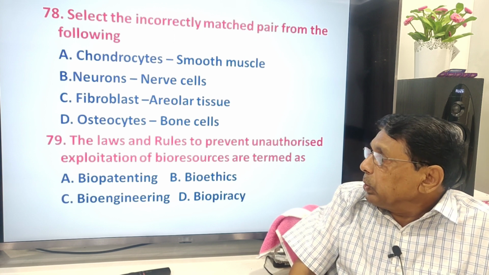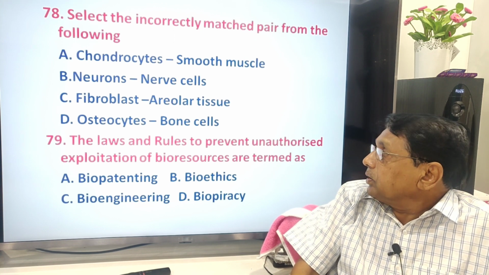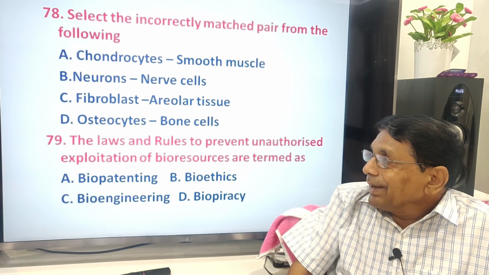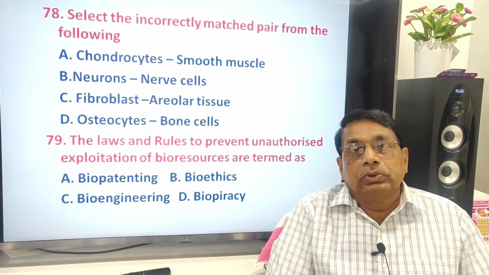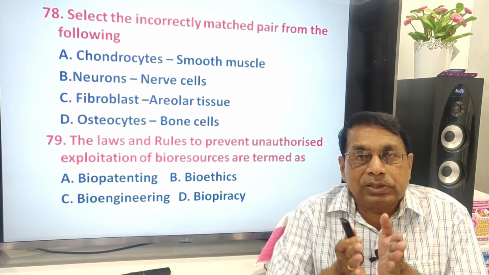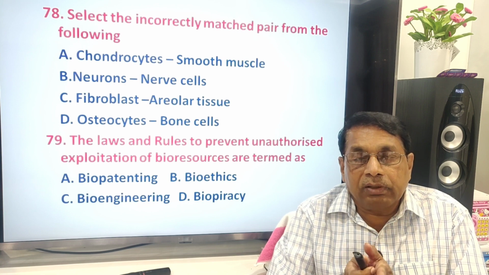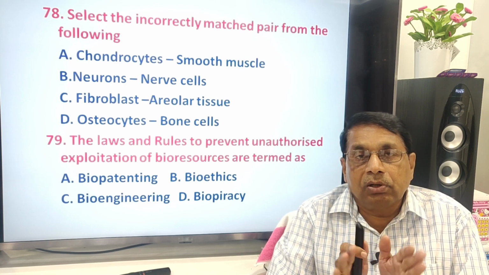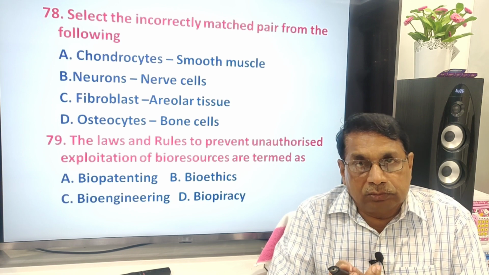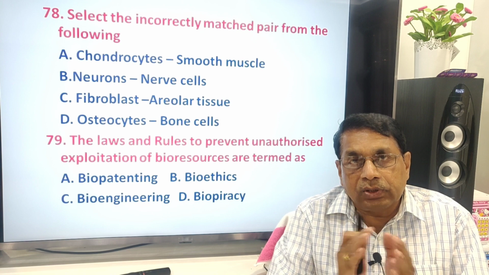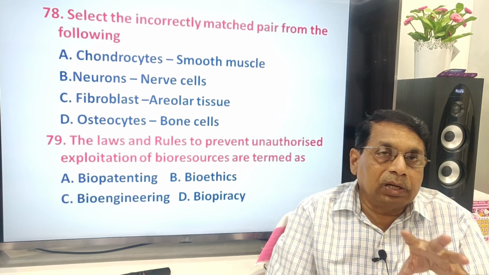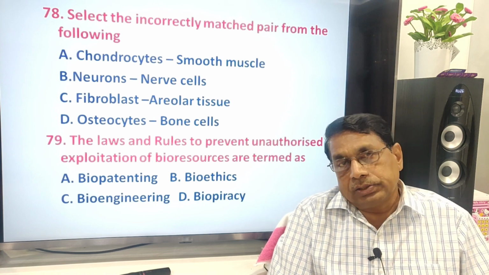The laws and rules to prevent the unauthorized exploitation of bioresources are termed as? Suppose in our country there are some important medicinal plants like turmeric, or some important varieties like basmati, or some other crop. A foreigner, without the permission, without the knowledge of authorities, government, has taken that particular variety of plant into other countries.